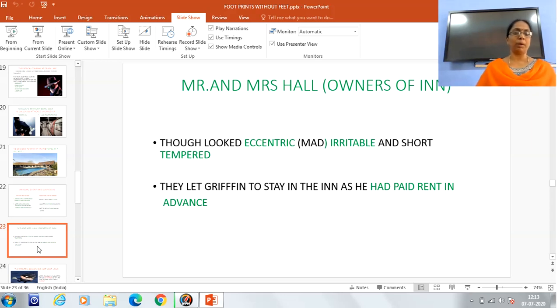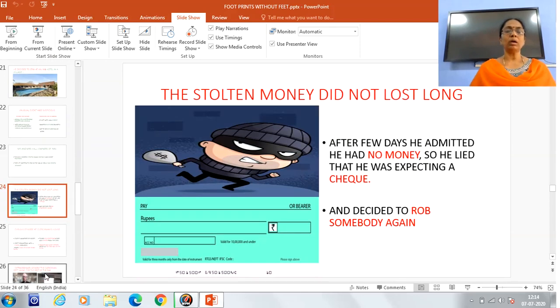When he had paid the rent in advance, they excused all his different attitudes. Then again, the stolen money did not last long. Of course, he had robbed the owner of the theatrical company, and he came and paid that amount towards the rent, and started living there.